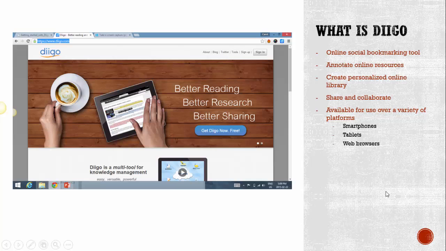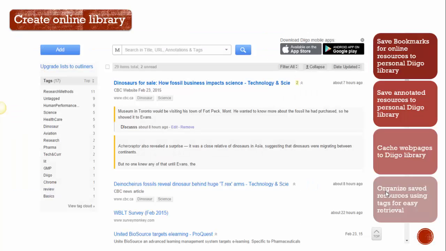So how do we use Diigo in education? One of the things you can do is create an online library. An online library would be very beneficial to both students and teachers, where you can actually save bookmarks to your personal Diigo library. Now, most places will allow you to just save a bookmark, which then just links you to a page. But in Diigo, you can actually annotate your resources on those linked bookmarks.